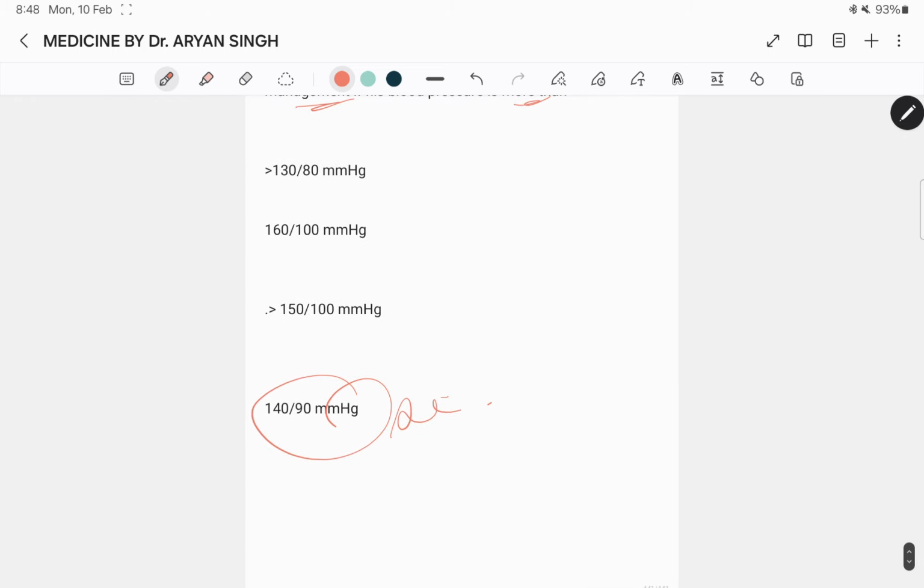This is the best answer because in this patient with no marker of cardiovascular disease, no hypertension mediated end organ damage, and normal renal function, immediate pharmacological treatment is recommended when the blood pressure is more than 140 over 90 mmHg according to the AHA and ESH in the management of hypertension.